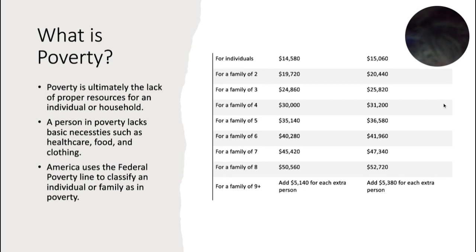So over here is a graph of the federal poverty line. The first column is 2023 and the second column is 2024. So for an individual household, in 2023, a person must fall under $14,580 to be in poverty, and in 2024, $15,060. For a family of 4, they must fall under $30,000 in 2023 and $31,200 in 2024 to be considered impoverished.